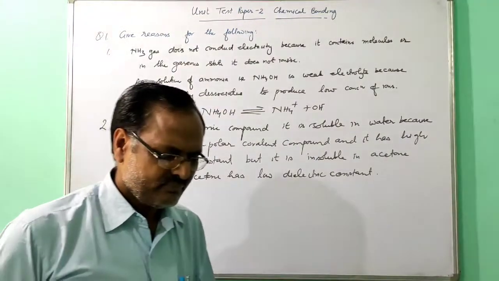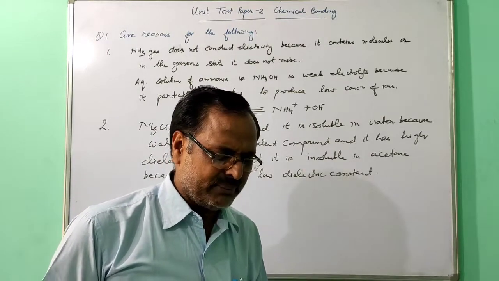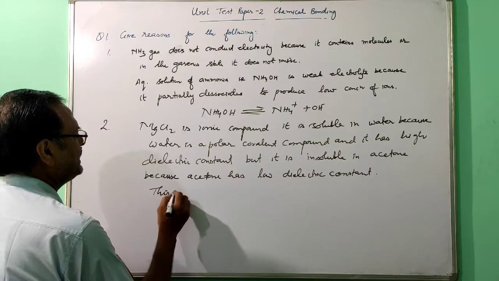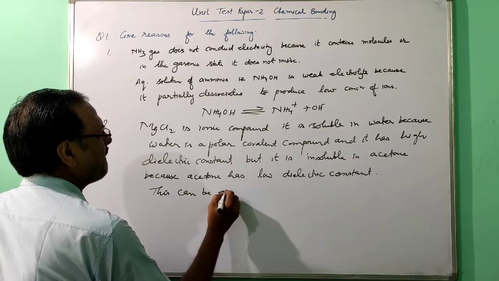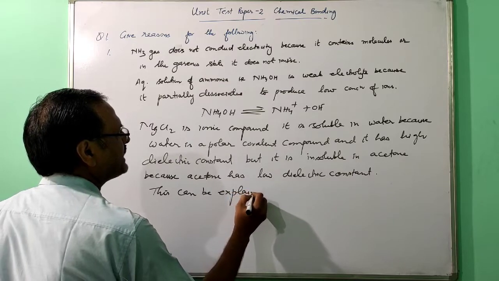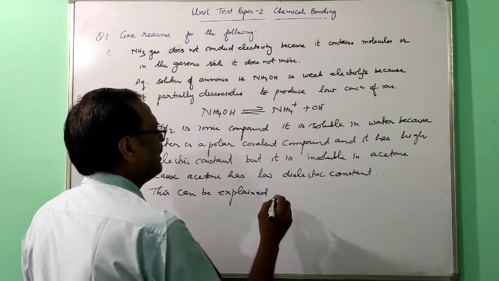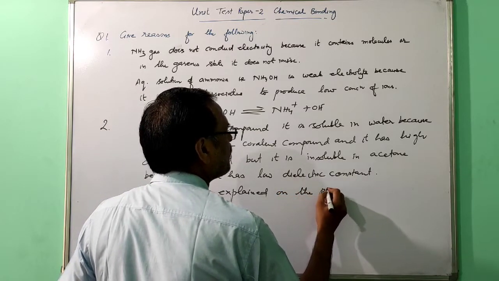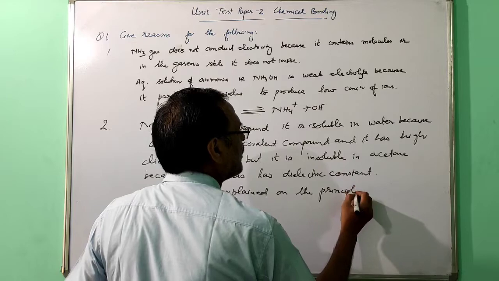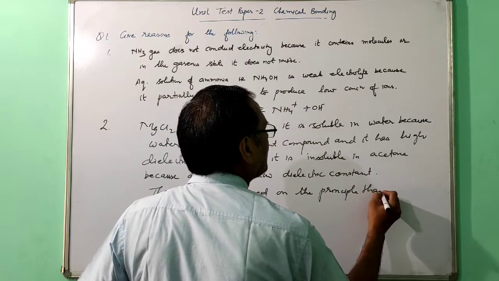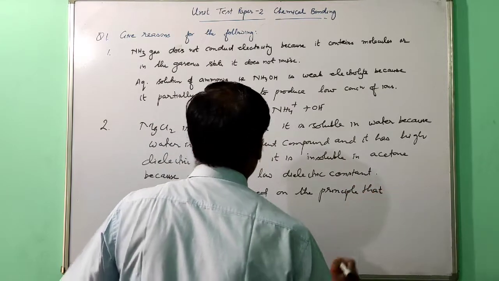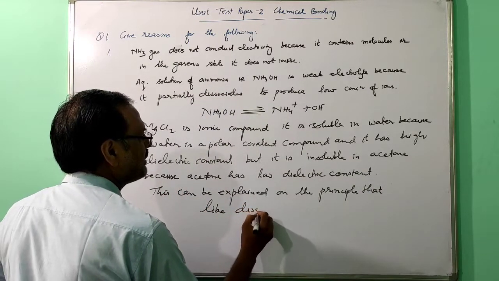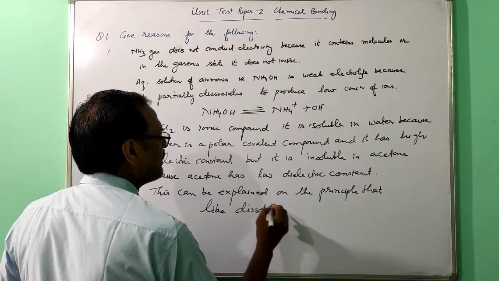Second part, methane is insoluble in water but soluble in acetone. So this can be explained on the principle that like dissolves like.